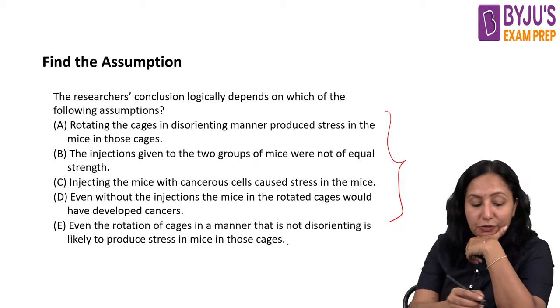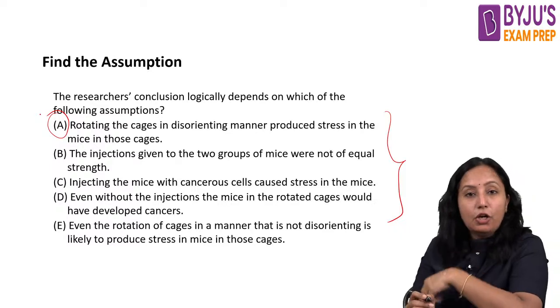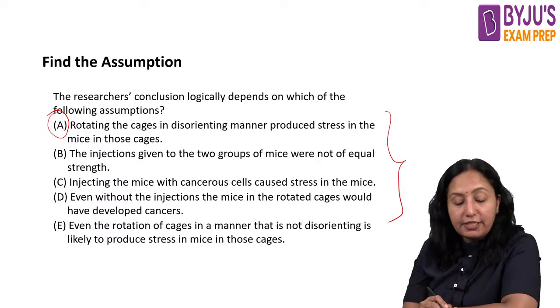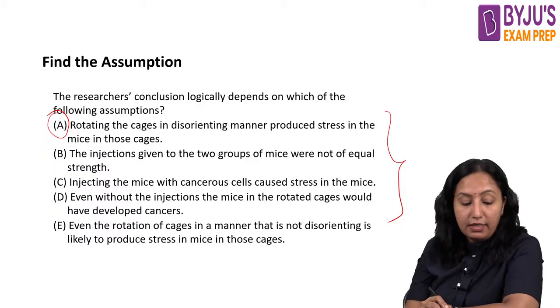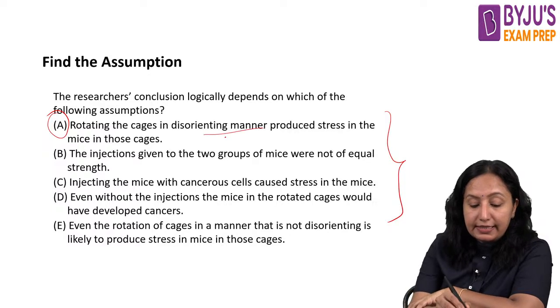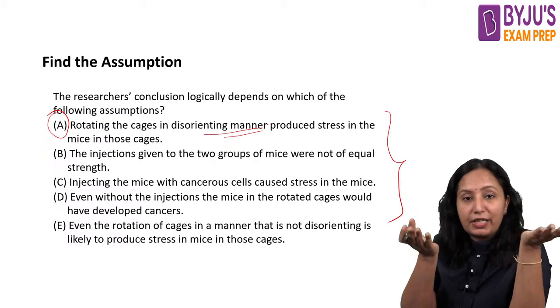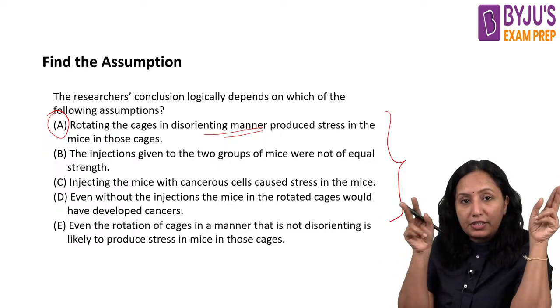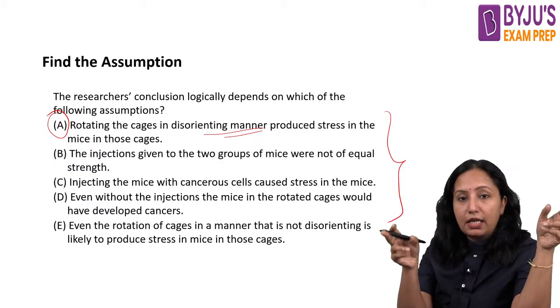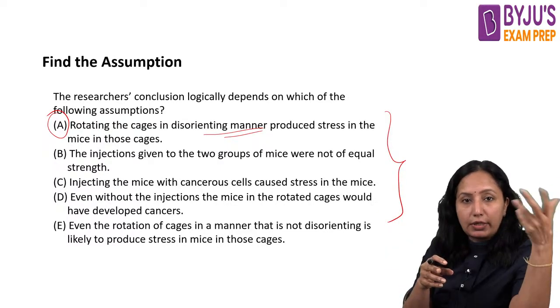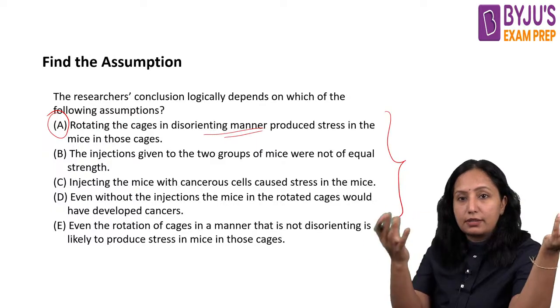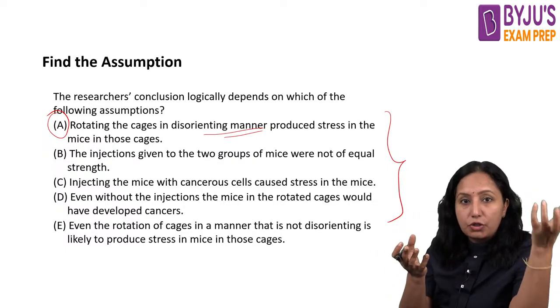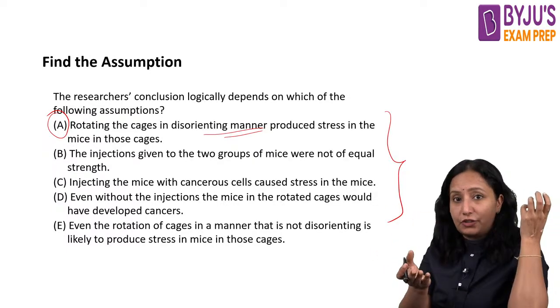So basically out of this, you can see that rotating the cages in a disorienting manner is the main difference when we have two cages here. Both of them were injected with cancerous cells. Only this one is rotated in a disoriented manner, and this one is stable. So that means this disorientation is causing the stress.